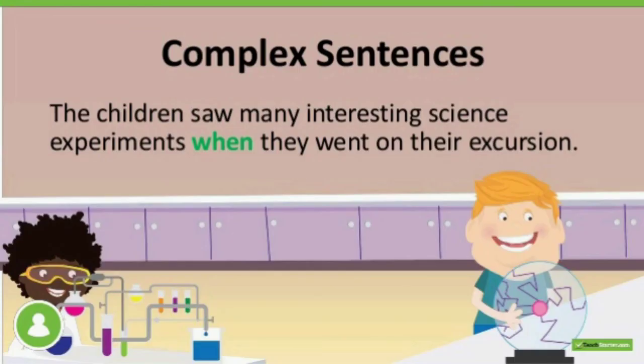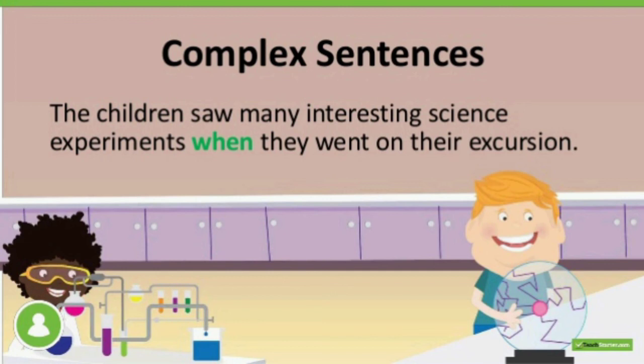Another example: the children saw many interesting science experiments when they went on their excursion. When they went on their excursion is the subordinate clause. The children saw many interesting science experiments is the main clause. So this is a complex sentence.